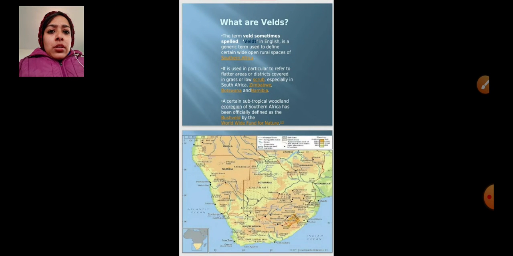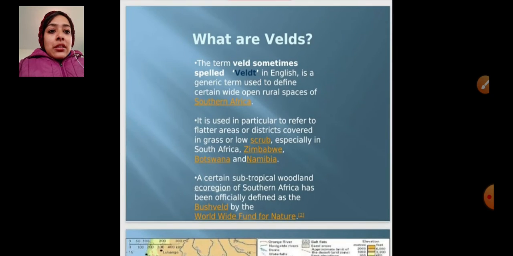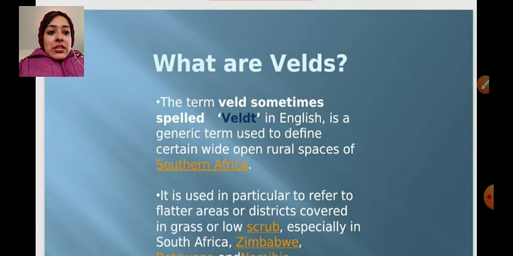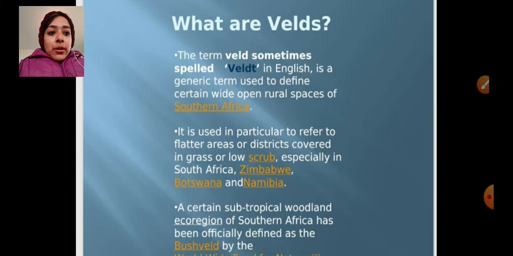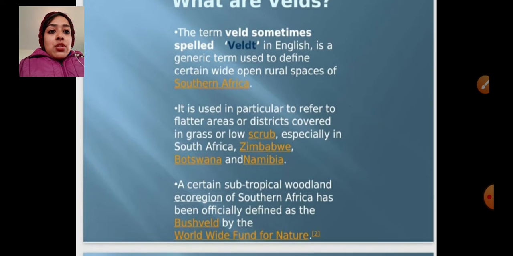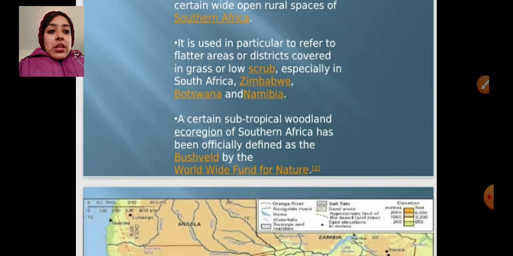Next we will talk about the velds. Veld is another kind of vegetation which is found in Africa. The term veld is sometimes spelled veldt. It is a generic term used to define certain wide open rural spaces of South Africa. It is used in particular to refer to flatter areas covered in grass or low scrub.